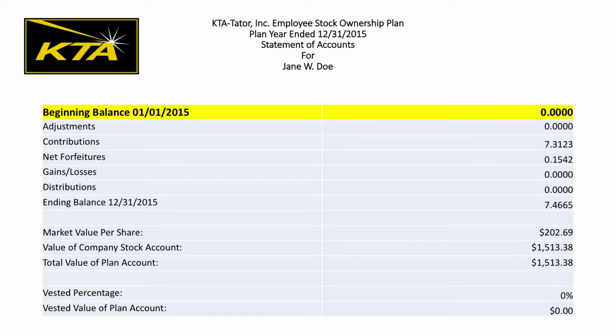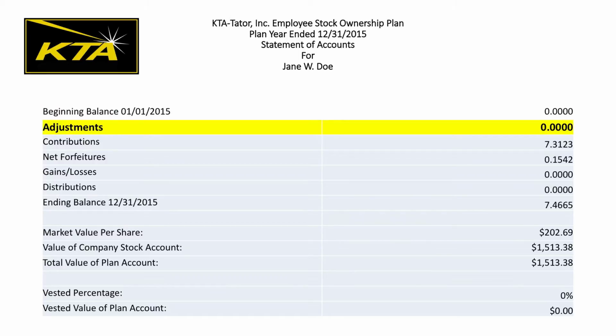The statement starts with the beginning balance showing the number of shares you had as of the previous year, January 1st, 2015, which is the beginning balance when we joined our new third-party administrator, Blue Ridge. This person had 0 shares at that time. Adjustments are made to accounts of plan participants where applicable, perhaps to correct errors found during audits. Our plan is fairly straightforward, and KTA does not expect to ever use this line item. It should remain 0 year after year.